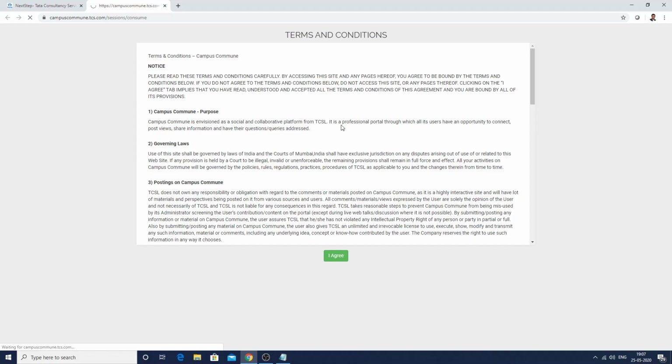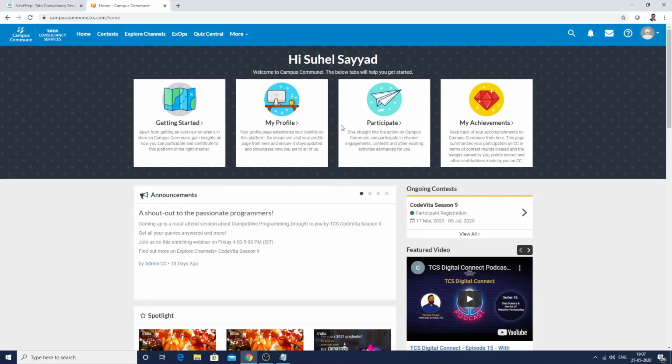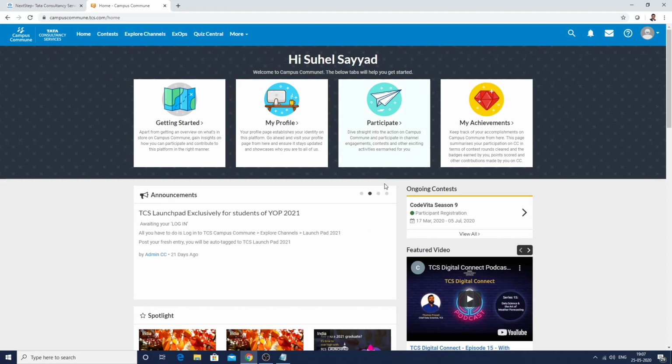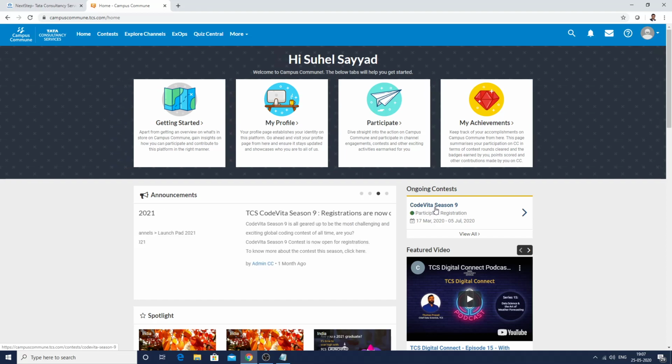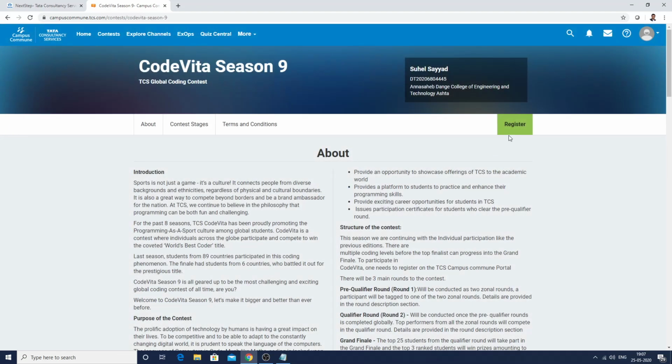Further it will redirect you to the home page of Campus Commune, where you can get information about all the contests that are floated by TCS. So every student should regularly visit this website in order to understand which different activities are floated by TCS. Here you can see the ongoing contest is CodeVita Season 9. So click on CodeVita Season 9 and there is an option to register for this contest.